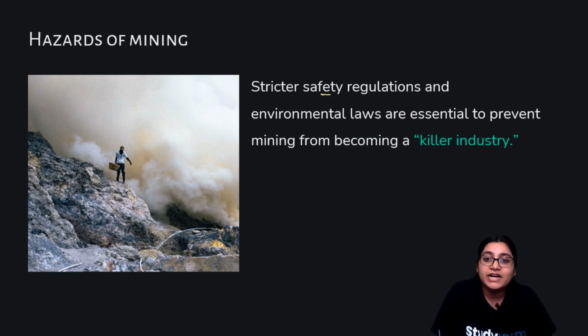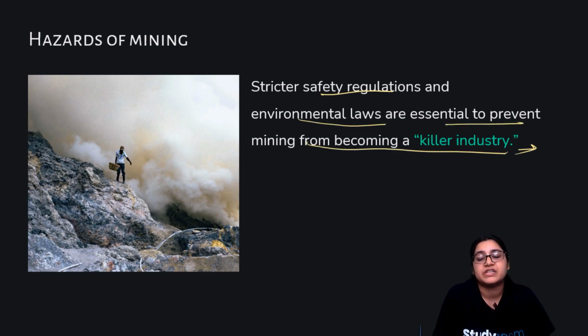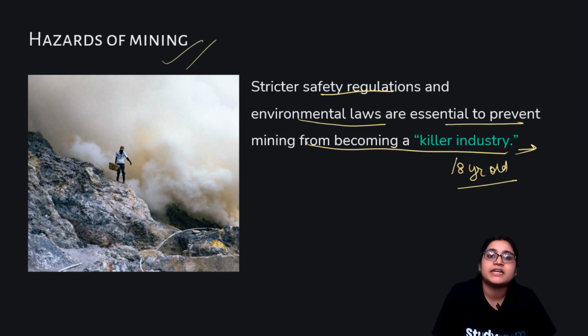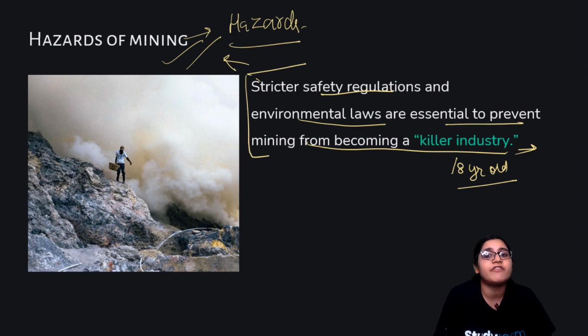So stricter safety guidelines and environmental laws are essential to prevent mining from becoming a killer industry. And mining has killed young people also. People as young as 18 years old get exploited in this industry. So it is very hazardous. That is why mining is one of the hazardous industries. And when we talk about child labor, children are strictly prohibited from entering this industry, because it is very hazardous. This plays with the entire future of that individual. All right.